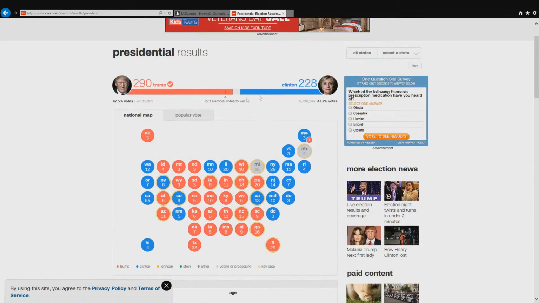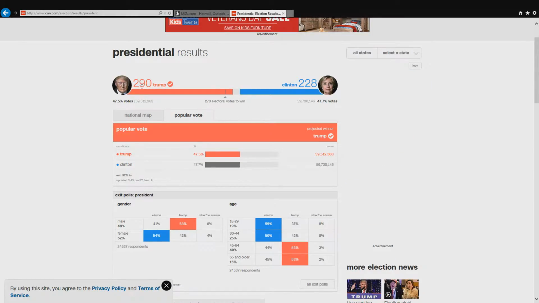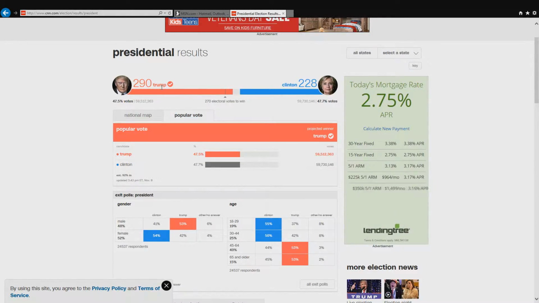Today is the day after the election. We already have a winner: Donald Trump will become the next president of the United States. Hillary Clinton seems to have lost. She did win the popular vote by about 200,000 votes, less than or more than.